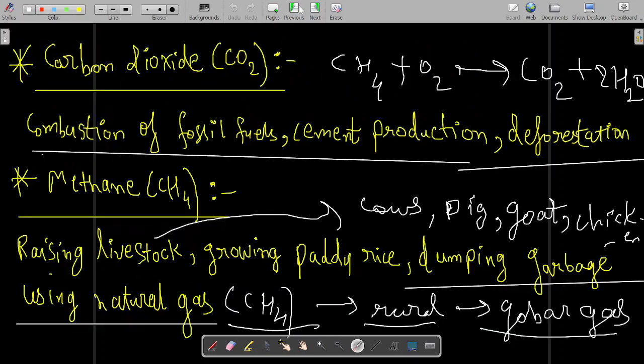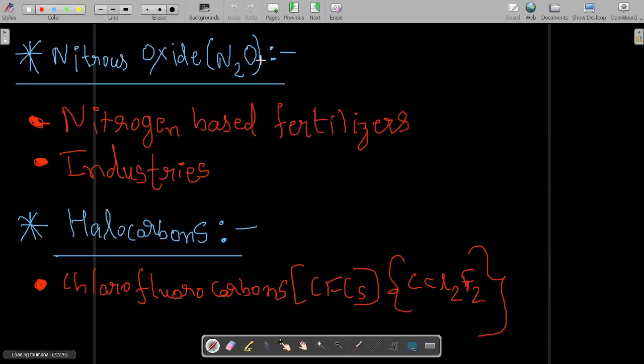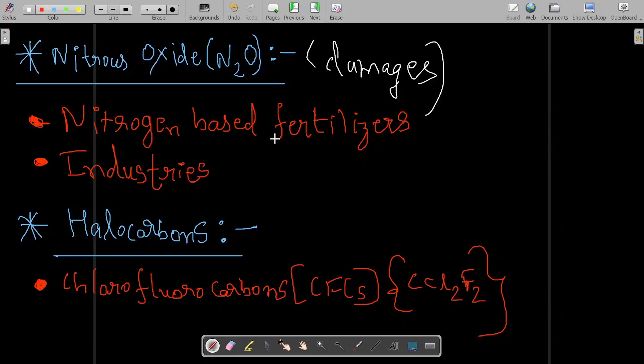They are greenhouse gases along with ozone layer damage. Now CO2 does not damage the ozone layer, but it is greenhouse. Methane does not damage the ozone layer, but it is greenhouse. Similarly, halocarbons damage the ozone layer, and along with that they are also greenhouse.